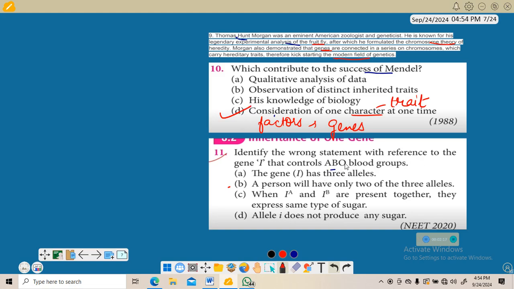Then, identify the wrong statement with reference to the gene I that controls blood groups. The gene I has 3 alleles, that is IA, IB and small i. So a person will have only 2 of the 3 alleles.